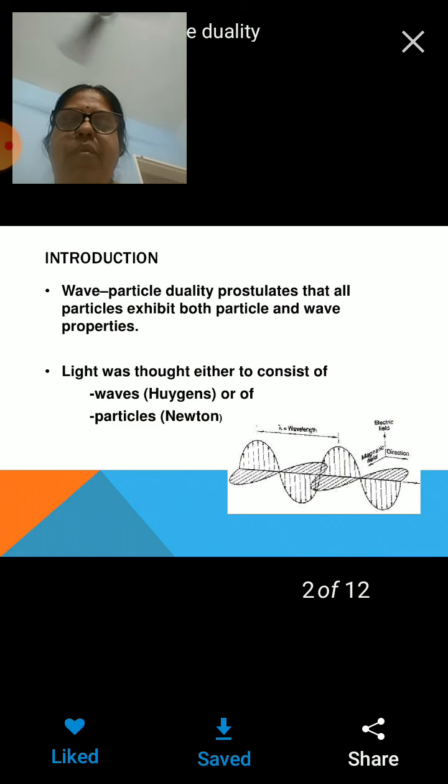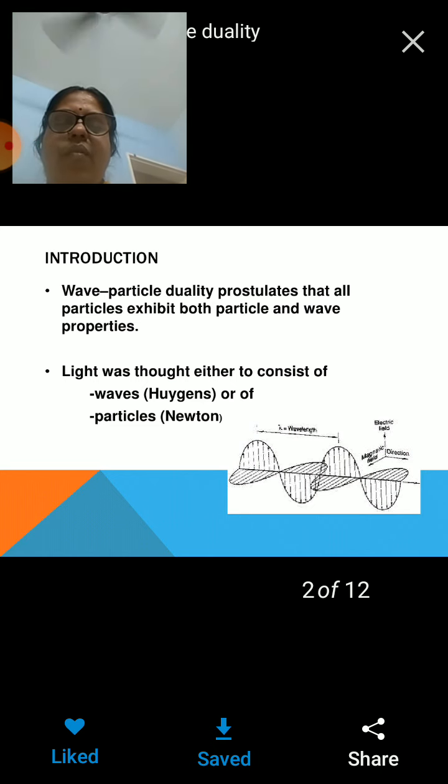This is what was proposed in the wave particle duality principle: any matter has both particle nature and wave nature. Therefore, wave particle duality states that a particle exhibits both particle and wave properties.